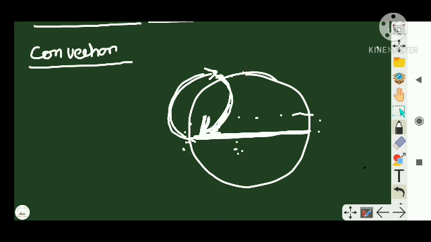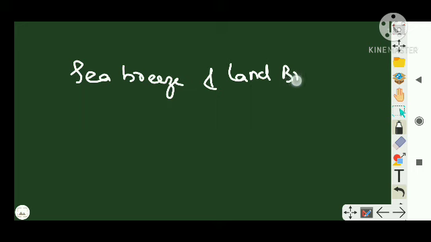Okay. Another example of convection we can talk about is sea breeze and land breeze. See, this is all natural phenomena. There is artificial convection which we learn during the live class. I will discuss it. Okay. So what do you mean by sea breeze and land breeze? It's a natural phenomenon, means it happens, right?